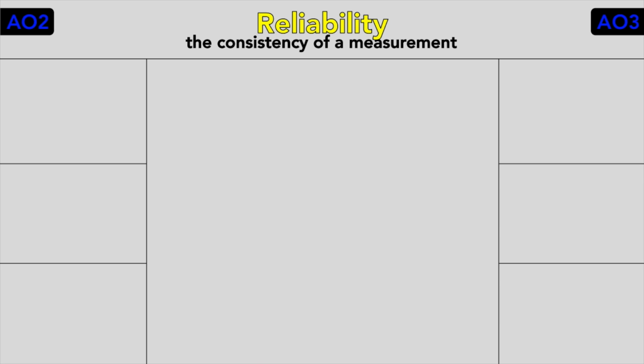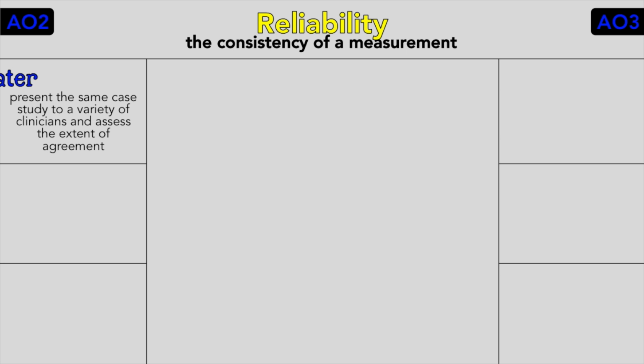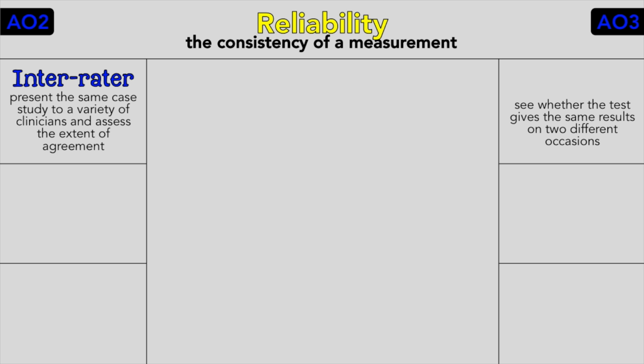Now, as you should know from research methods, reliability is the consistency of a measurement. One way of assessing reliability is to present the same case study to a variety of clinicians and assess the extent of agreement, which is inter-rater reliability. Or you could see whether the test gives the same results on 2 different occasions. This is test-retest reliability. For depression, you need to know evidence assessing the reliability of major depressive disorder or MDD.